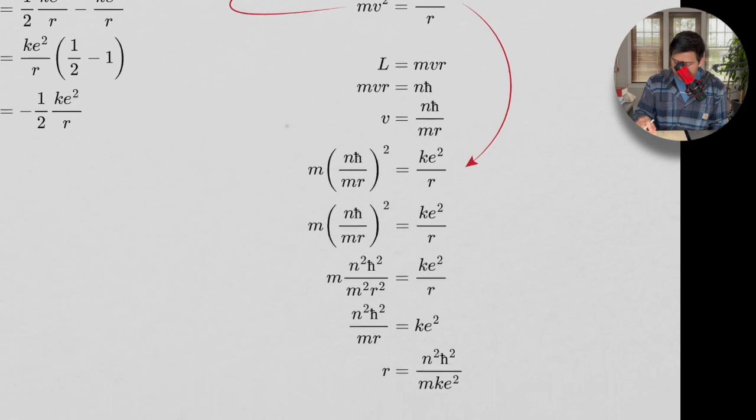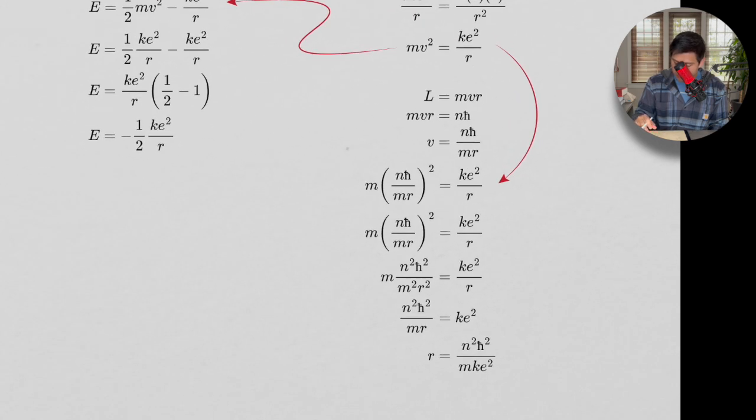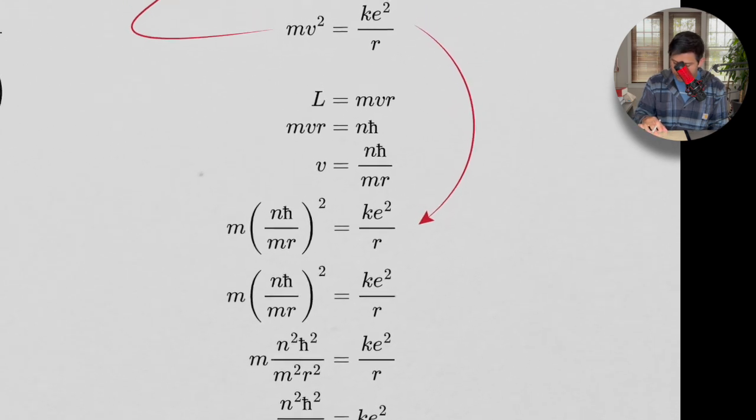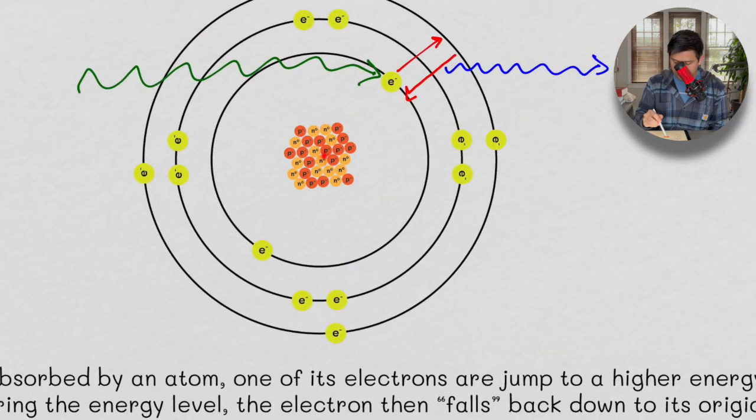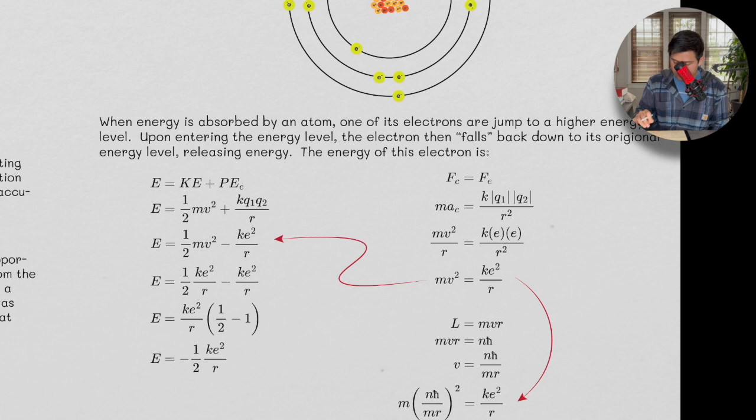We can also take a look at the angular momentum. The angular momentum here is mvr, so the mass of the electron times its velocity times the radius at which it's traveling. The radius is from the center to where the electron is relative to the center.